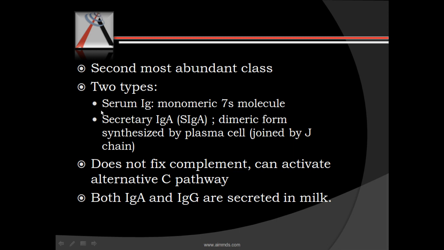Now, as we saw, there are two types, serum immunoglobulin and secretory immunoglobulin. Serum immunoglobulin is monomeric, while the secretory is dimeric, wherein the two molecules are joined together by a J chain. And the secretory immunoglobulin is synthesized by plasma cells. Immunoglobulin A does not fix complement. It can activate the alternate C pathway, and both IgA and IgG are secreted in milk.